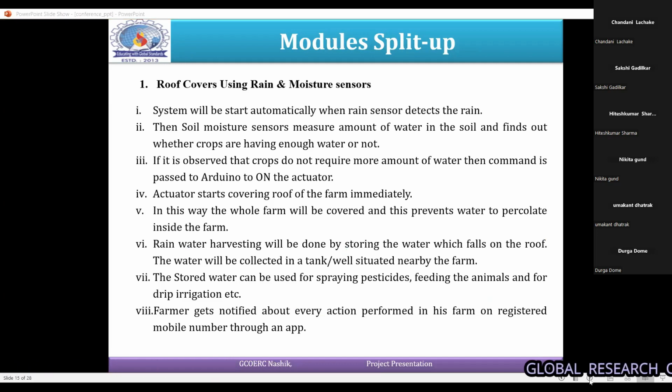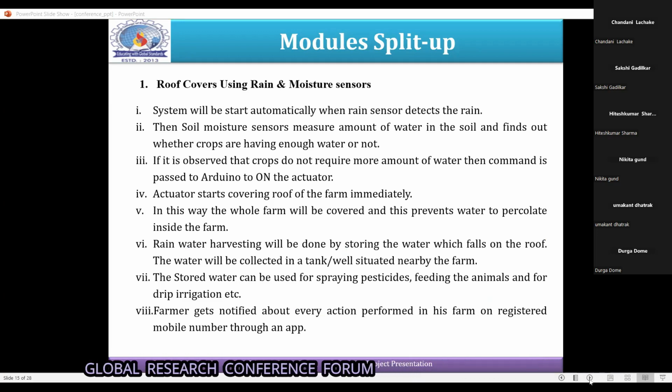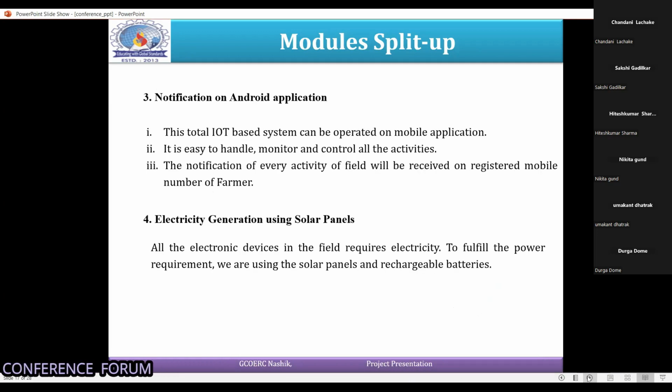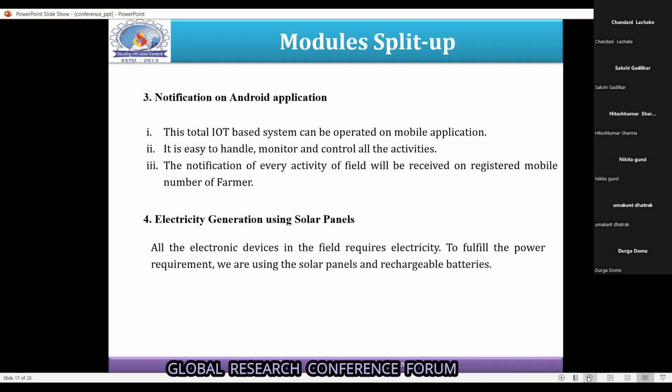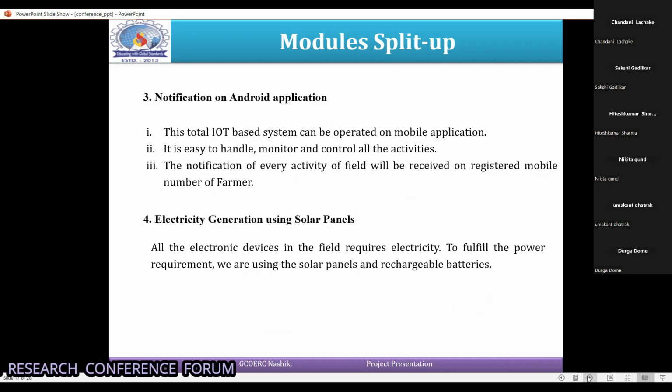So this is the roof covering model. It is just like the system architecture. Next, the overall notification is sent to the Android application. It receives the notification and gives commands to the sprinkler module and roof covering module.